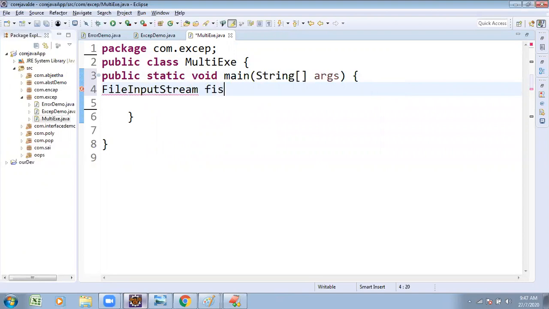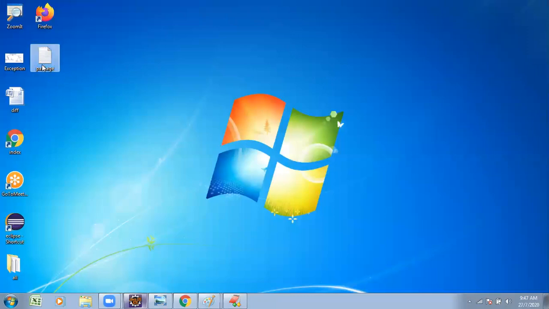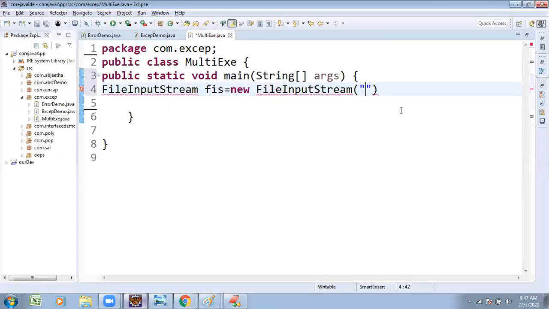FIS is equal to new FileInputStream of file name. I have to mention the file name. What is my file name? Package is my file name, and the extension of that file is .txt, a text file.